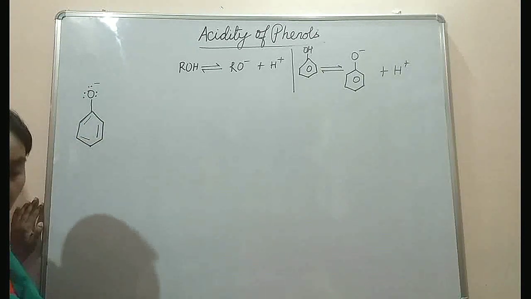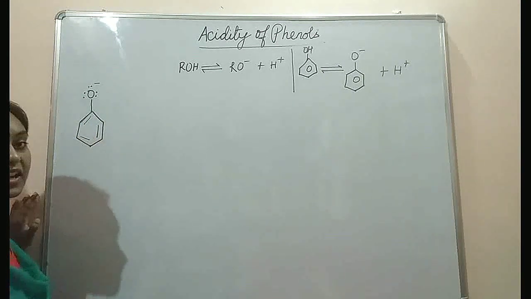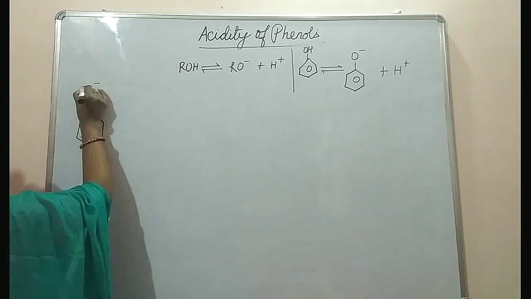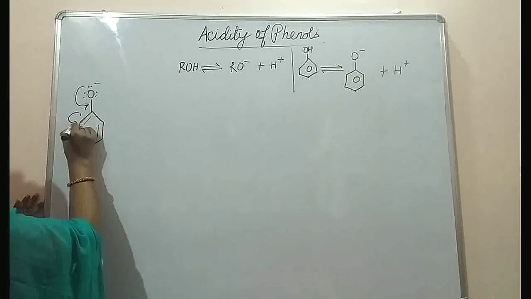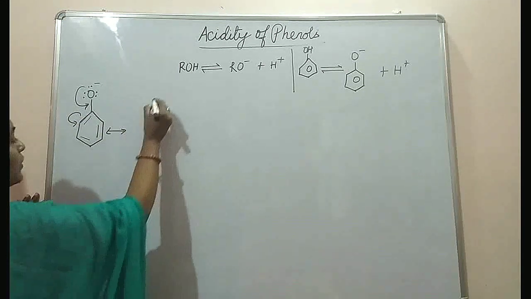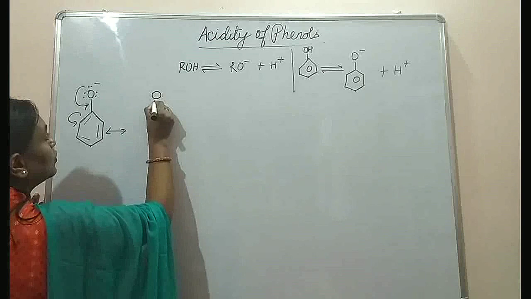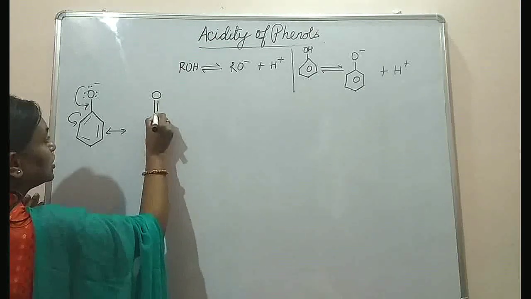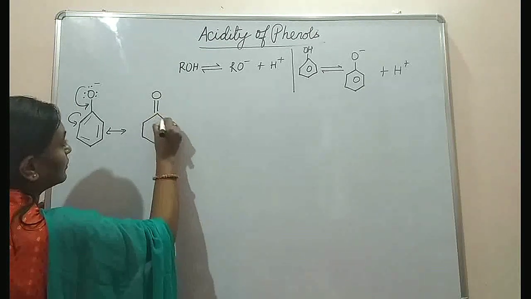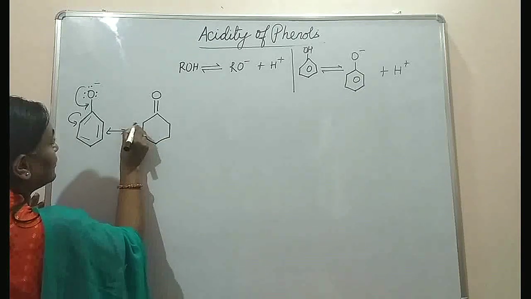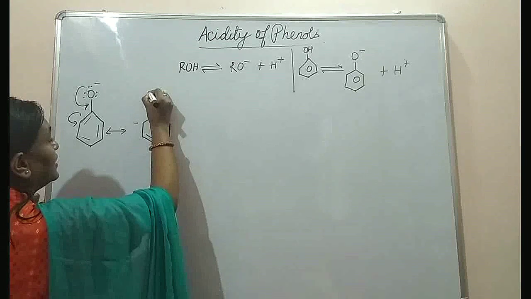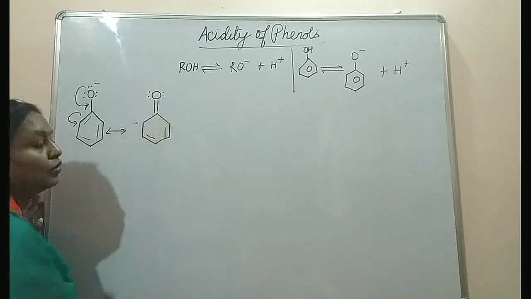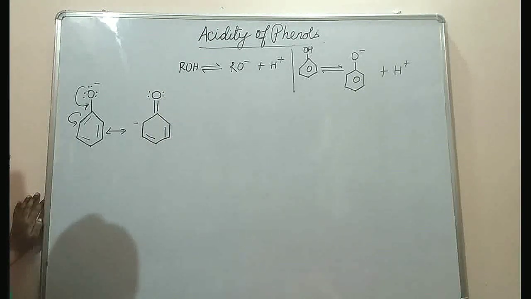Now see how the delocalization will take place. This will get delocalized over here, due to which a double bond will develop between oxygen and carbon atom, and a negative charge on the ortho position, and these are the two lone pairs of electrons.